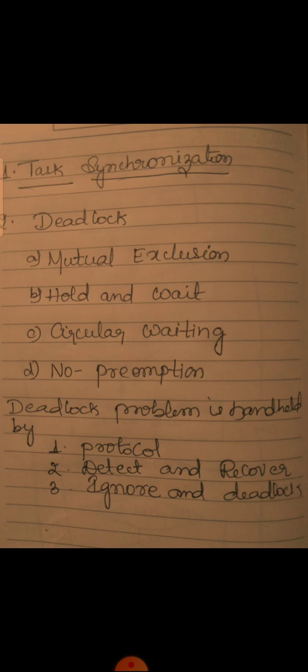The deadlock problem is overcome by protocols: detect and recover, ignore the deadlock, deadlock prevention and deadlock avoidance, by using a set of detection algorithms and prevention algorithms. And then livelock and starvation.